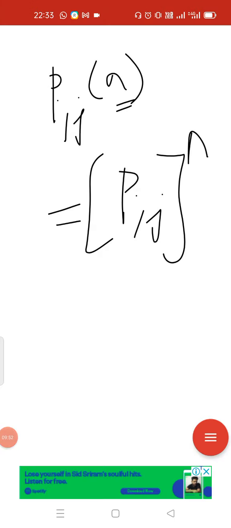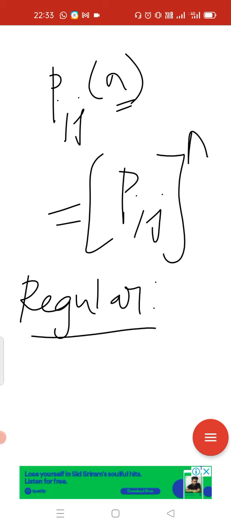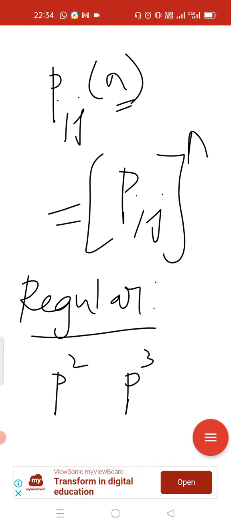One more thing we have to remember, what is a regular matrix. When will we say it is a regular matrix? If the TPM of some Markov chain is given, and you find P square and P cube and so on, and at some stage you get all positive values in this matrix, then we can say it is a regular matrix.